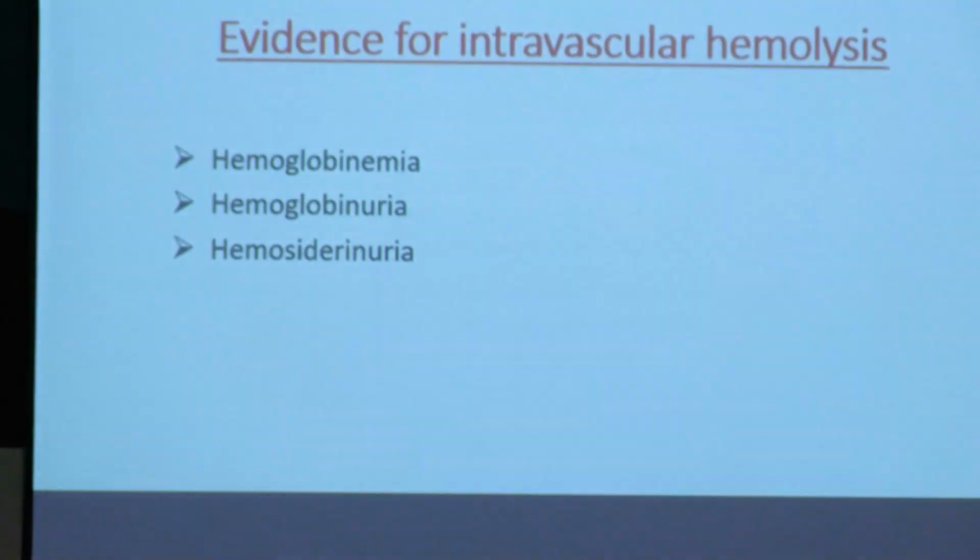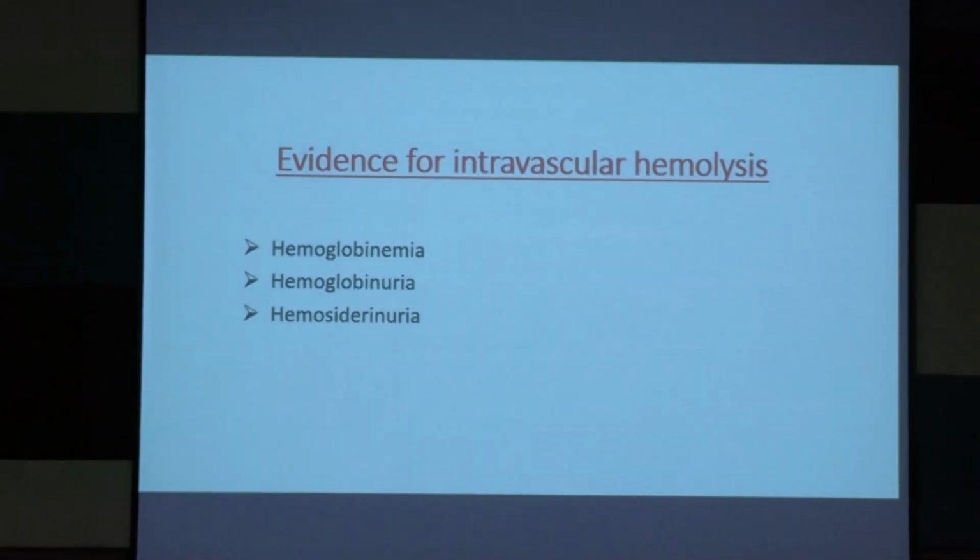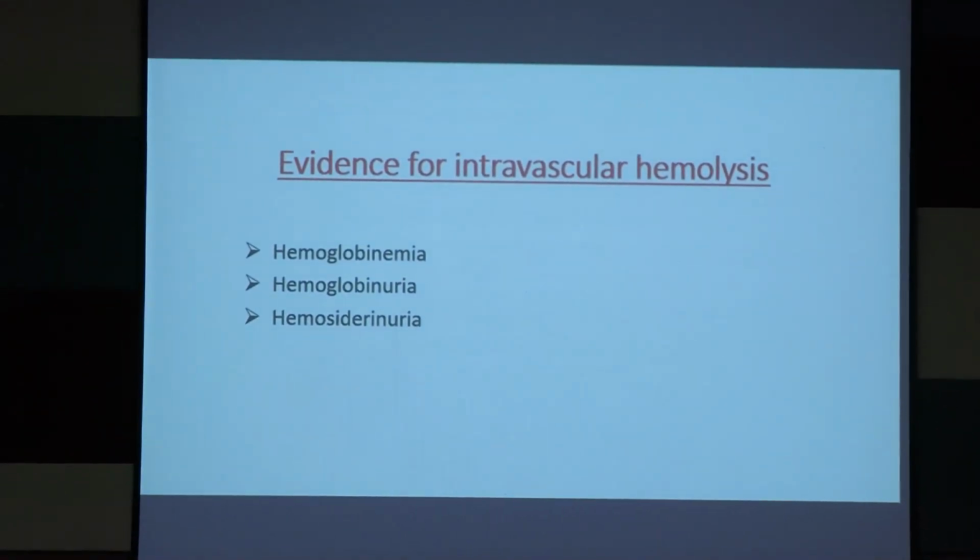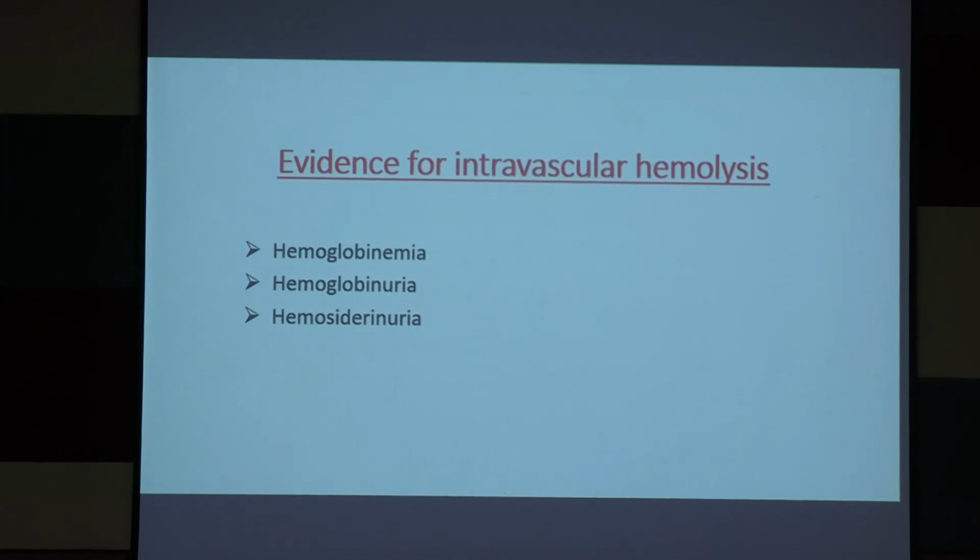Now some specific findings for intravascular hemolysis. Hemoglobinemia: free hemoglobin molecule will be released in the plasma. So that is hemoglobinemia. Then hemoglobinuria. As I said, haptoglobin molecules are there to bind free hemoglobin molecule. But the amount of haptoglobin is fixed.